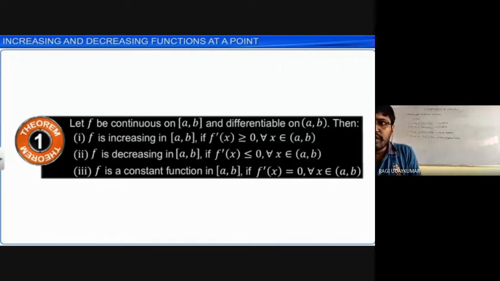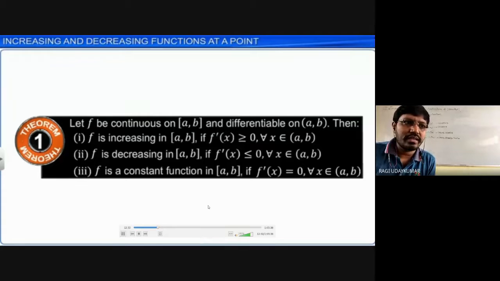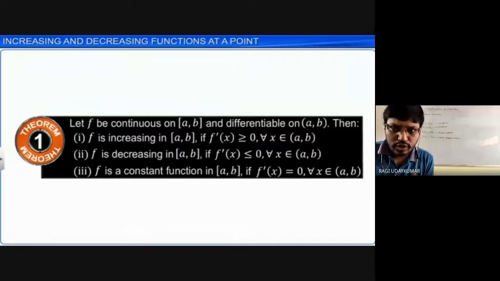Based on this theorem only, you are going to solve all the problems in the given exercise, exercise 6.2. That is nothing but the simple way of saying whether the function is increasing or decreasing. You can use this theorem into consideration. So f is increasing in the interval 0 to pi by 2 if f dash x is greater than or equal to 0. And this can be proved.